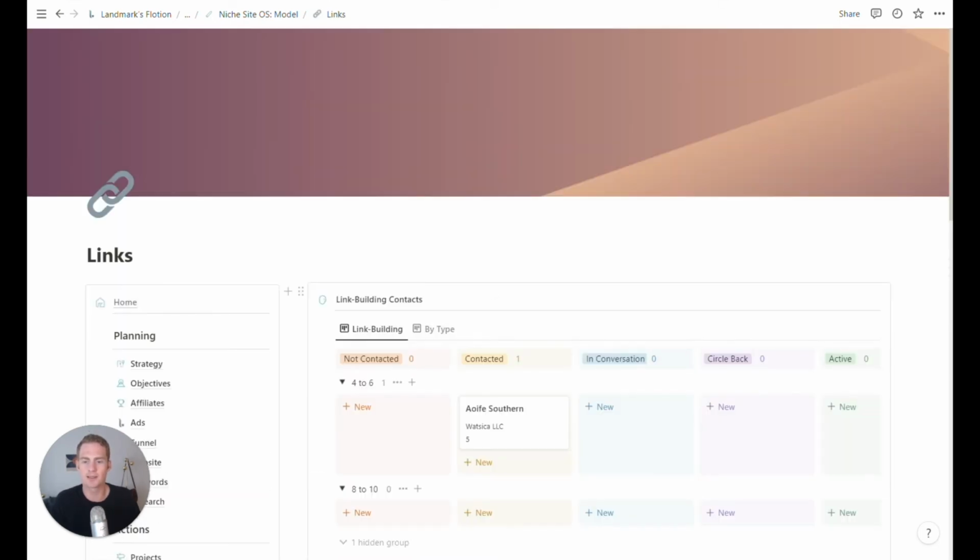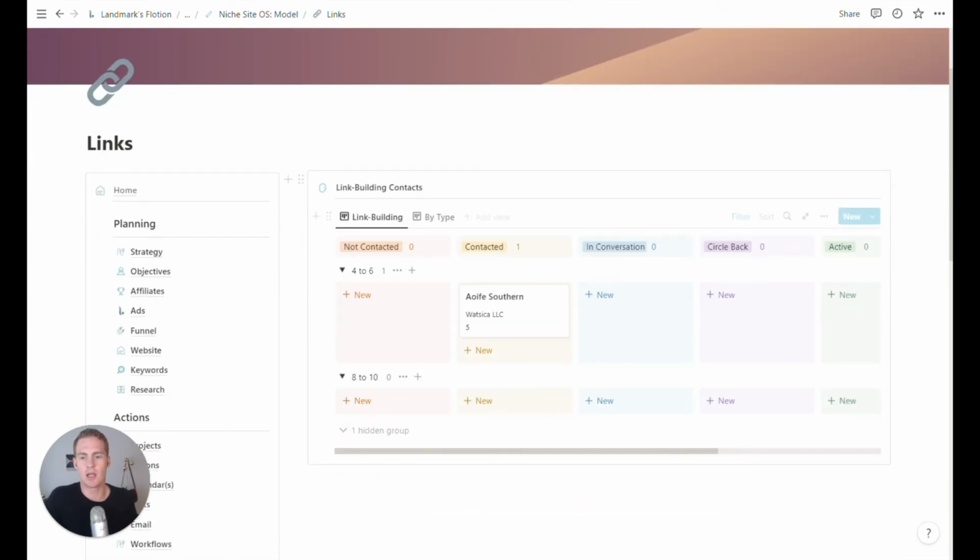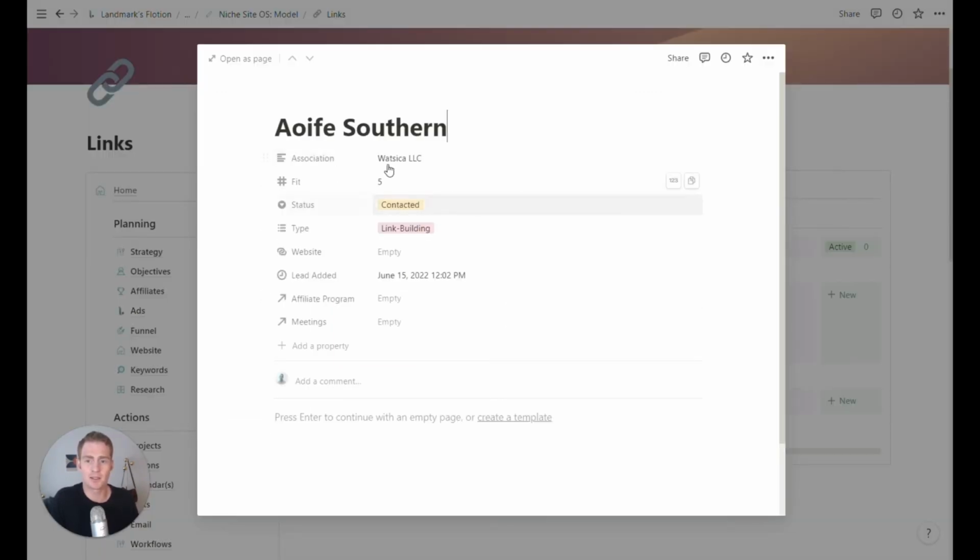We also have a links and backlinking section. This board is actually subgrouped by a property called good fit. So if we go into this demo contact, then you can see there's an association that they belong to, and then there's a fit, which is a 1 to 10 rating, which is just, what is the brand fit and likelihood of securing this relationship to this particular contact.